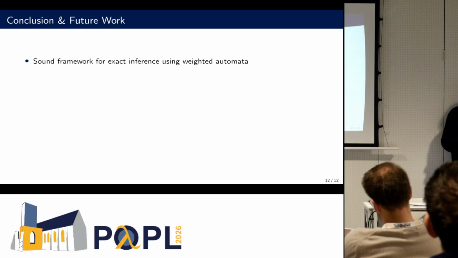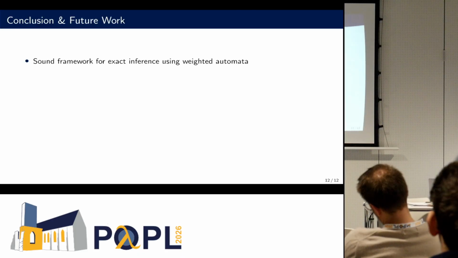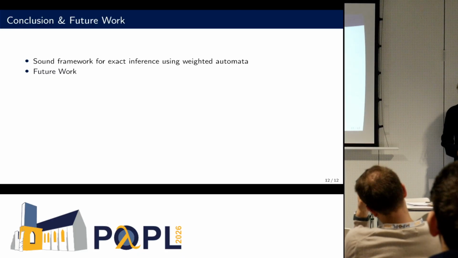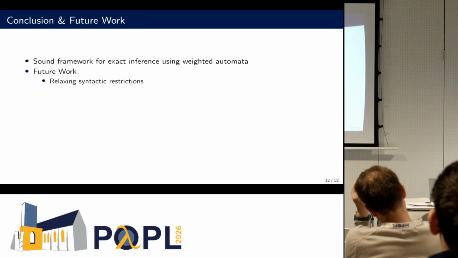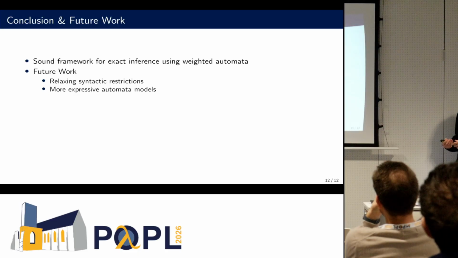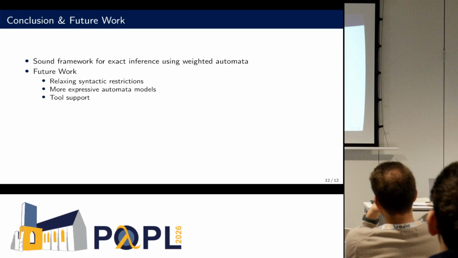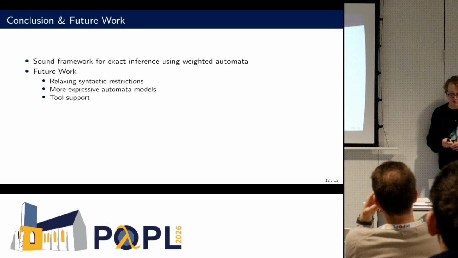OK, I want to summarize. What we have done is we have provided a sound framework for exact inference using these weighted automata and the basic automata-theoretic operations. What is for future work? We want to relax some syntactic restrictions, so for instance, on the expressivity of the guards that we use. We also want to use more expressive automata models, such as push-down automata or their variants, to also model more complex distributions or more complex guards. And lastly, we want to add tool support so we can infer all these rules automatically.